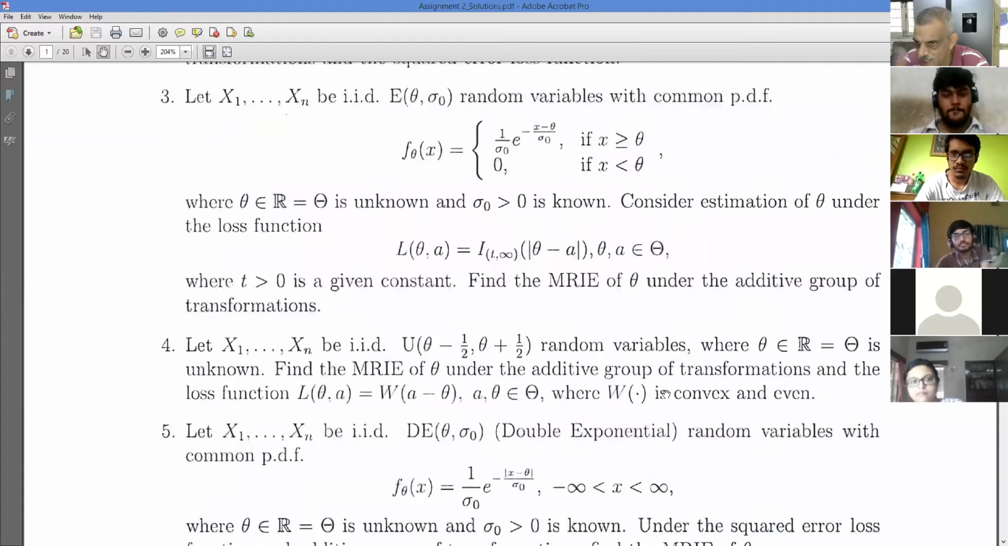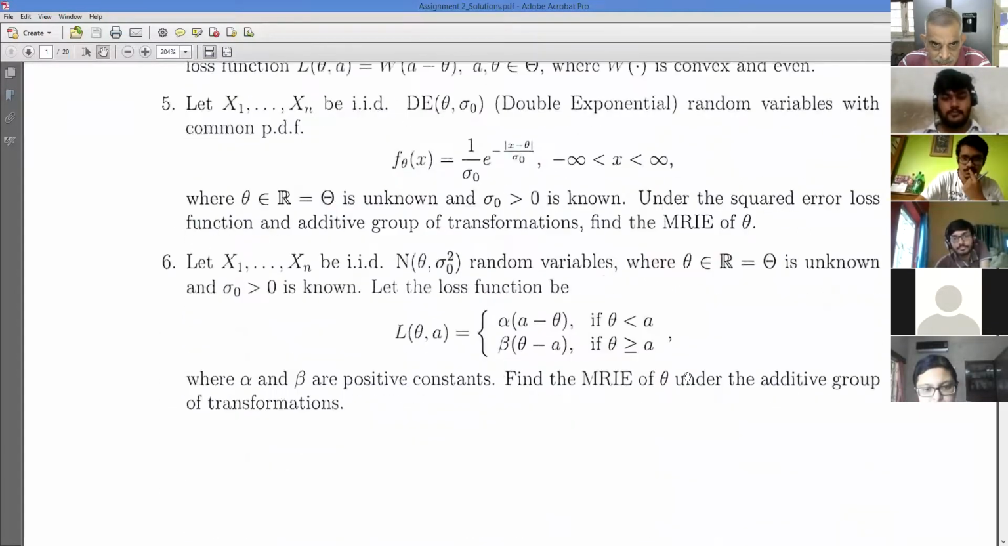Because we saw that the MRE would be nothing but the integral from xn minus half to x1 plus half of t dt divided by the integral from xn minus half to x1 plus half of dt. Is that okay? So for squared error, there is no problem. It is only when you have a general loss function that you have to deal with it.